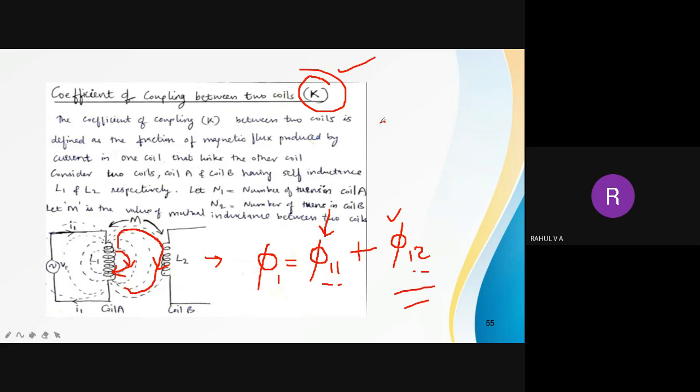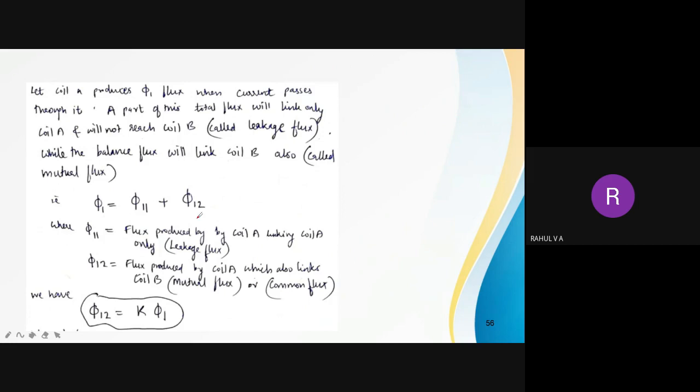So I am writing a constant, that is K. That is, φ12 is equal to K into φ1. That means how much of the flux produced in the primary reaches the secondary coil. Okay, you can see here φ12 is equal to K into φ1.